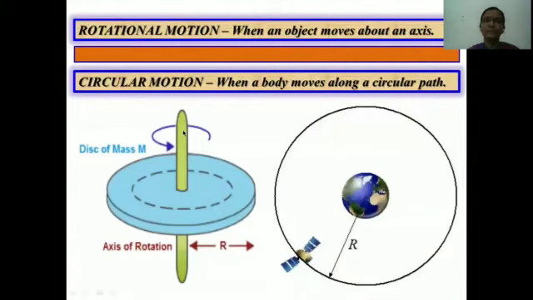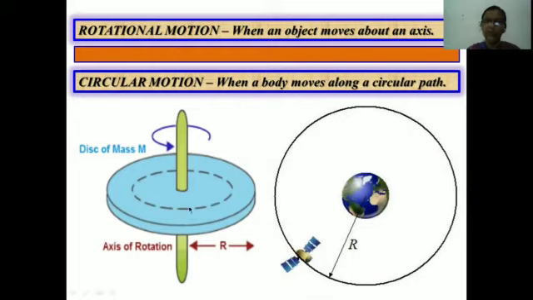Next one is rotational motion, when an object moves about an axis. Here the axis is fixed and this disk is moving around it, like the spinning of a top or the rotation of the earth, because the axis is fixed and the disk is moving around it.